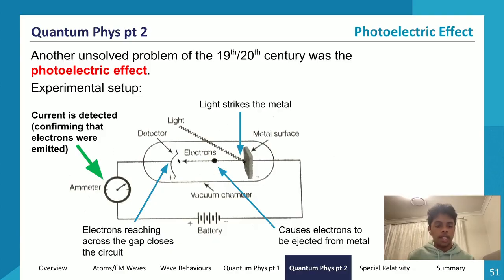So we have a detector. The electron now travels like this, causing the ammeter to detect a current as the electron is moving. And that's what the photoelectric effect looks like. The photoelectric effect is the phenomenon where, as light of specific intensity hits a metal surface, an electron from that metal surface is emitted. That's basically what the photoelectric effect is. And if you see over here, the photoelectric effect is in red, so you should be able to define it.